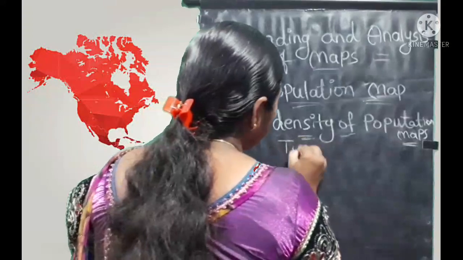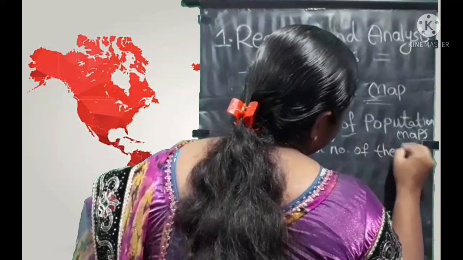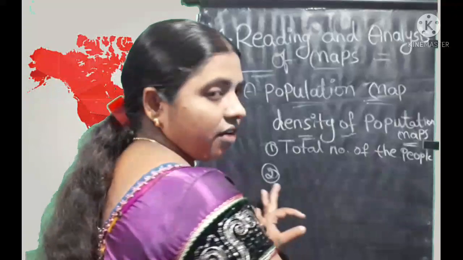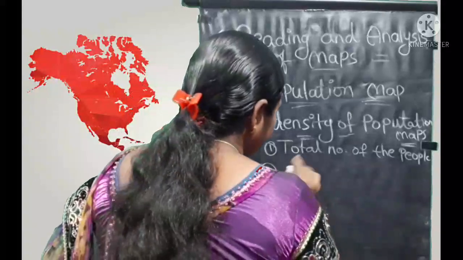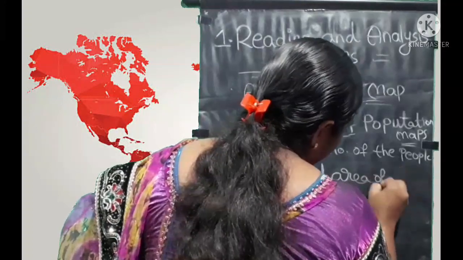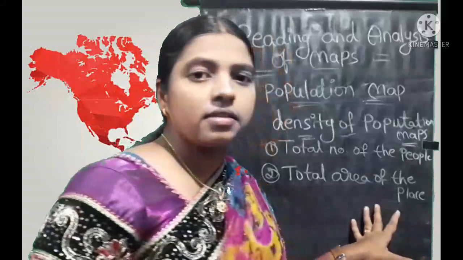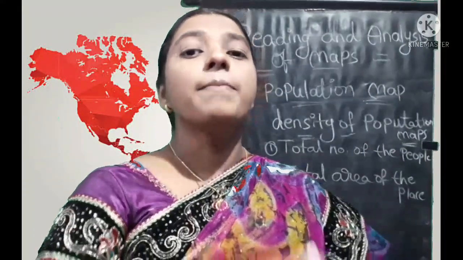Then divide the total number of people by the total area of the place.